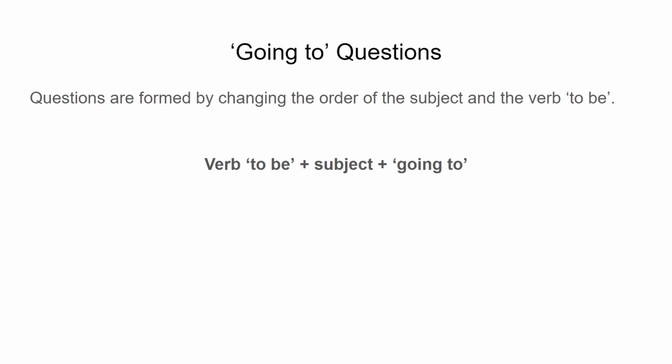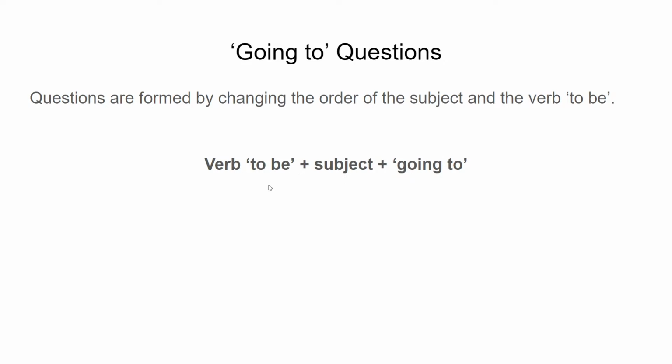So, using the phrase going to in the form of a question. The questions are formed by changing the order of the subject and the verb to be. Originally, we would take the subject and the verb to be, followed by the phrase going to and some infinitive. But in the form of a question, we take the verb to be plus the subject and the phrase going to.